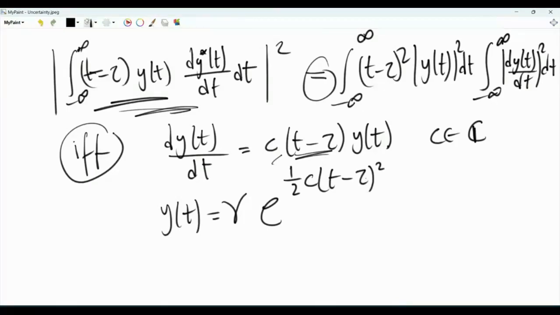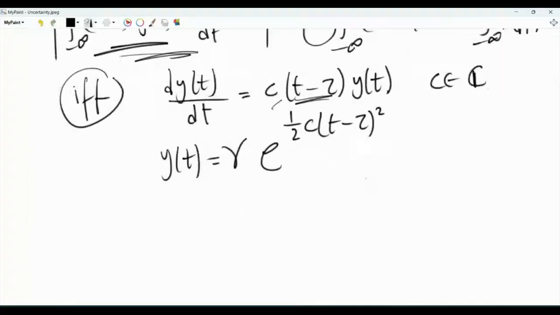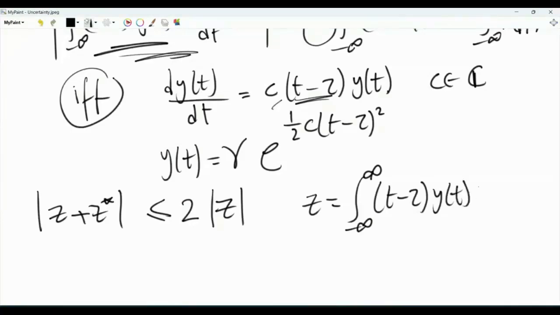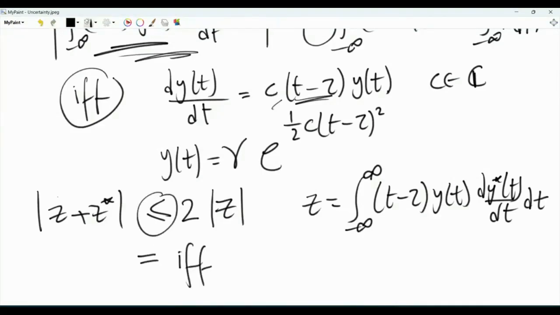Note that we have employed another inequality, and this other inequality was that the magnitude of complex z plus z conjugate is less than or equal to 2 times the magnitude of z. And z, in our case, was this integral from minus infinity to infinity of (t − τ) y of t times the first derivative of y conjugate of t dt. This is equality if and only if z is purely real.